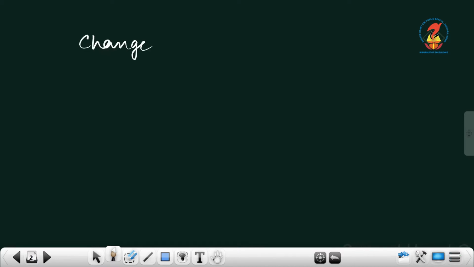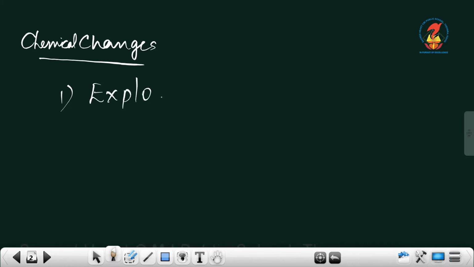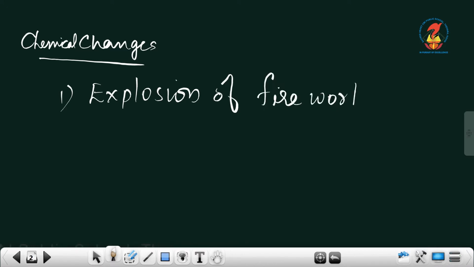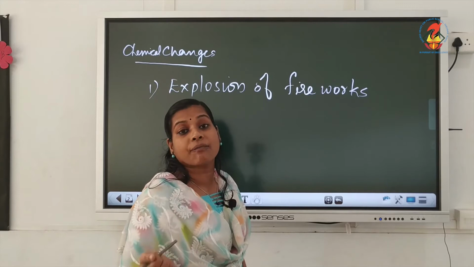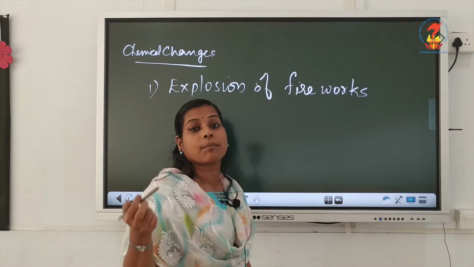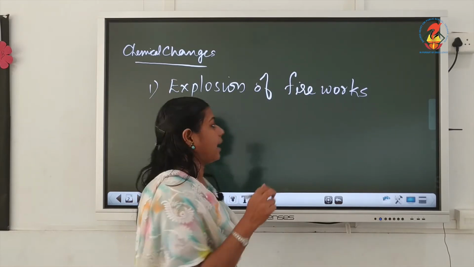We have seen so many examples there. We have seen the explosion of fireworks. It is an unwanted chemical change because polluting, harmful gases will be liberated into the atmosphere, which will pollute the air.